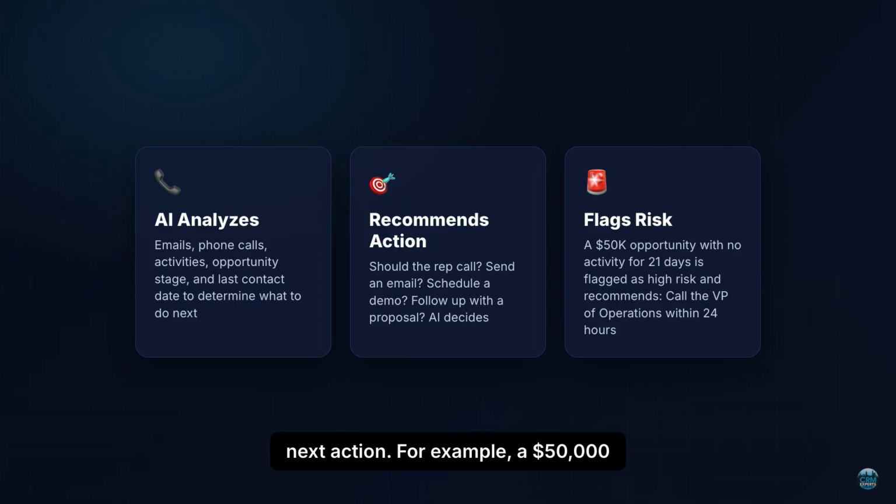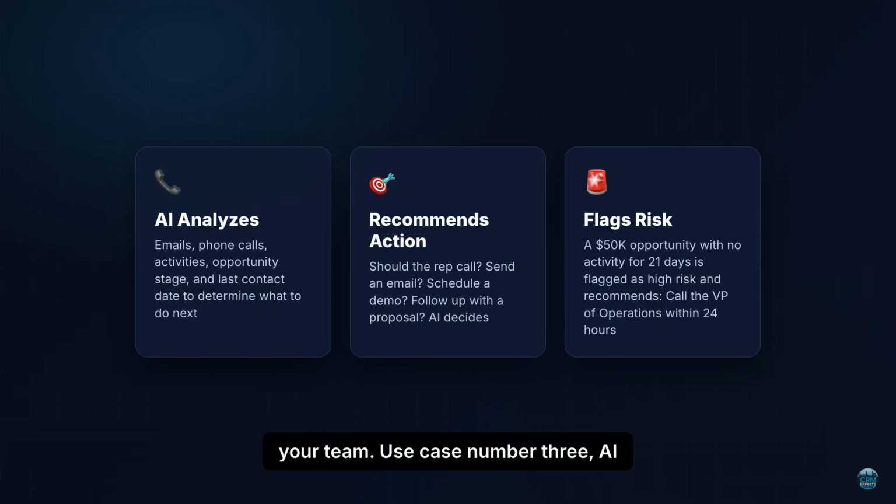For example, a $50,000 opportunity has had no activity for 21 days. Instead of waiting until the deal is lost, AI flags the opportunity as high risk and recommends call the VP of Operations within 24 hours. Using Zoho MCP tools like Get Record, Get Related Records, and Update Record, the AI becomes a virtual sales coach for every rep on your team.